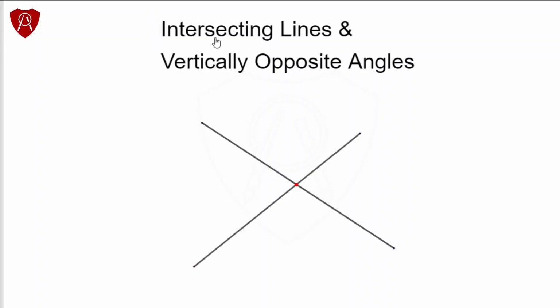This is another geometry lesson. It is about intersecting lines and vertically opposite angles. We start with these two straight lines.